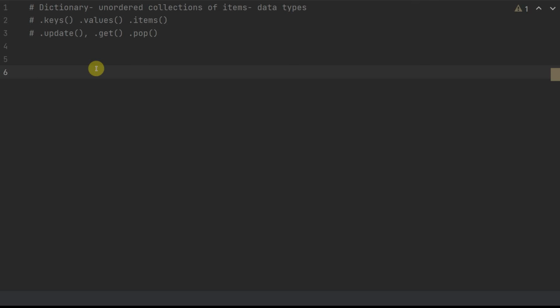In this one, what we'll study is called dictionary. Dictionaries are simply an unordered collection of items. In all the previous videos, you must have noticed that every time we define a variable, we give it a certain value. It could be a string, it could be a float number, or it could be simply integers. If you're unsure what we're talking about, please refer back to the previous videos.